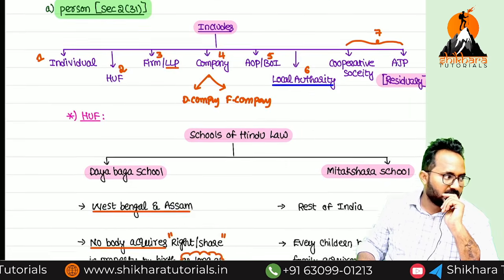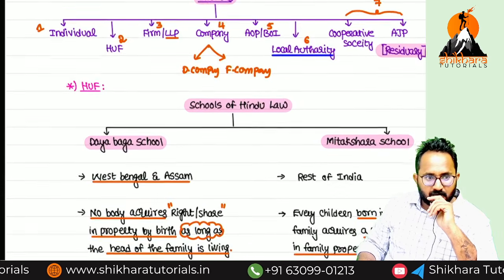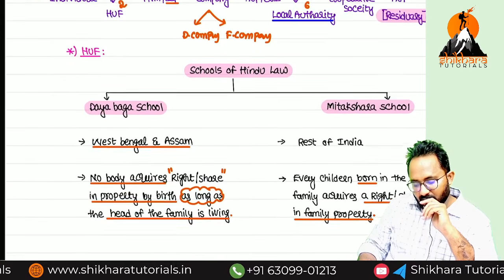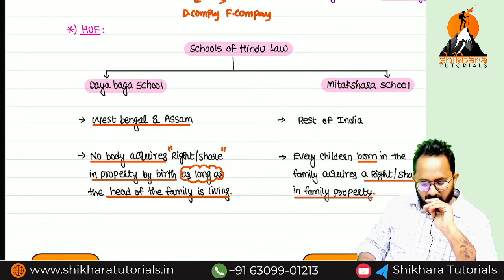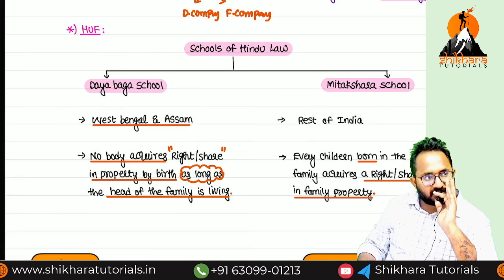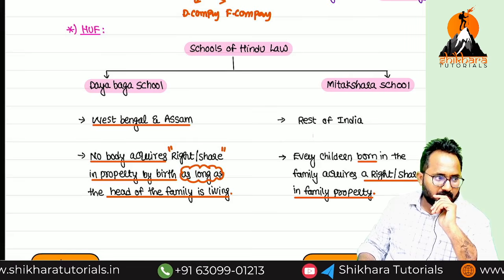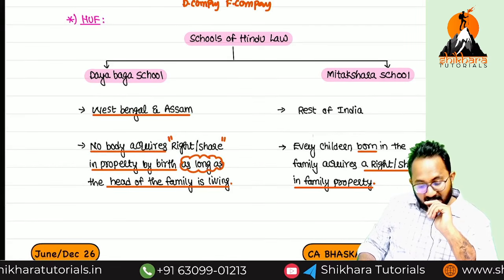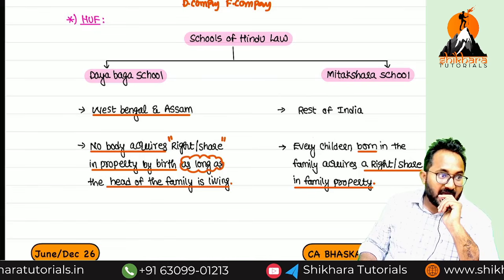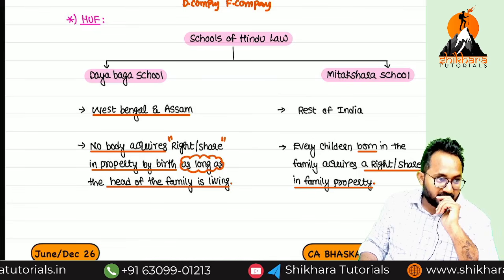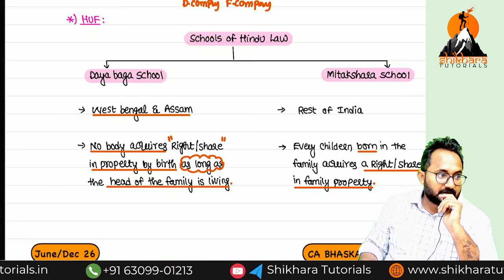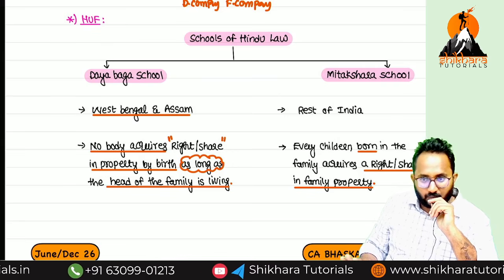What are the 2? Dayabaga and Mitakshara. For West Bengal and Assam, which law prevails? Dayabaga. For the rest of India, Mitakshara. What is the differentiation? Simply, in the Dayabaga school of law, as long as the head of the family lives, members of the HUF cannot get any share of property.